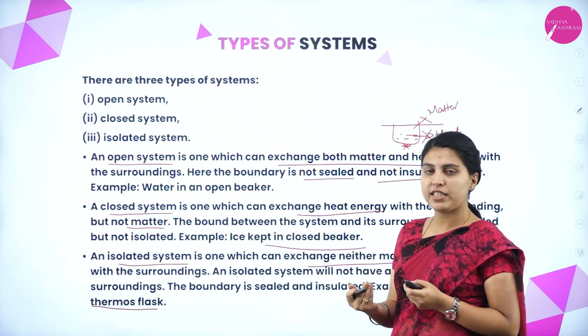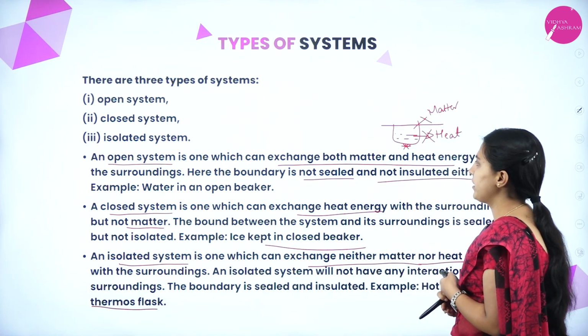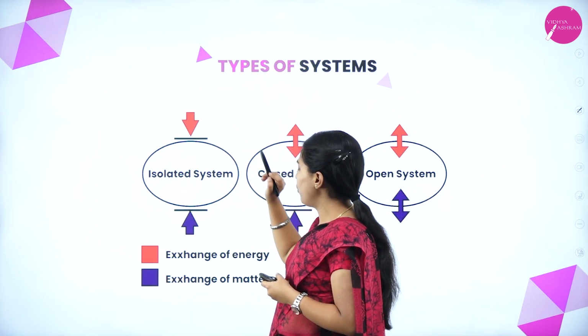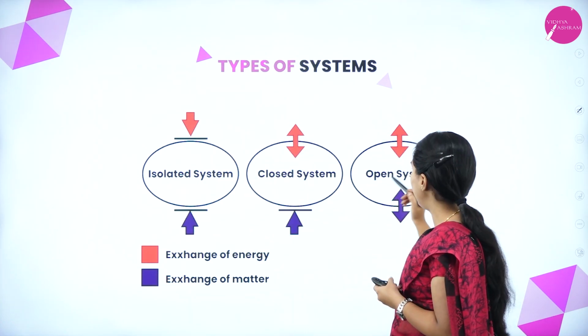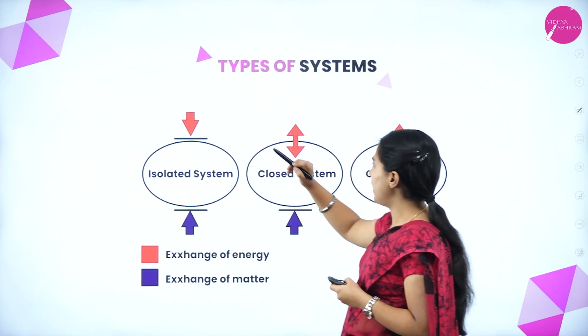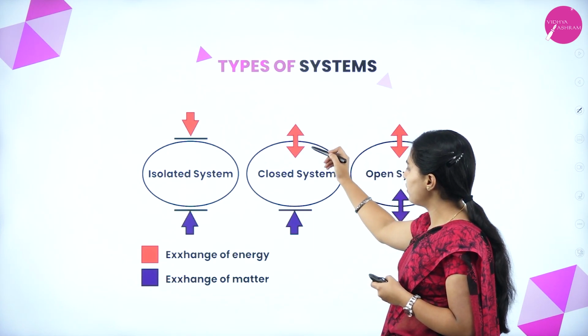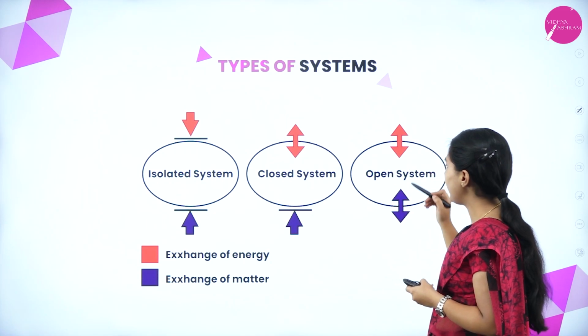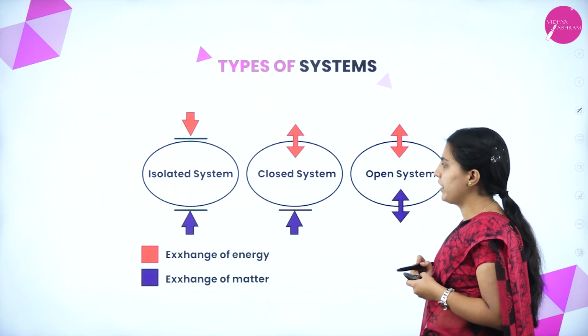Neither heat nor matter will be exchanged. See here, this is an isolated system, here a closed system and here an open system. In the isolated system, neither matter nor energy can be exchanged. In the closed system, energy can be exchanged, matter cannot, but in the open system, matter and energy both can be exchanged with the surroundings.